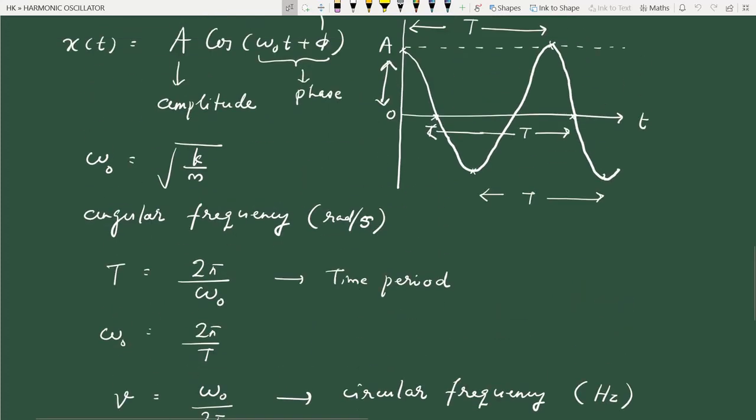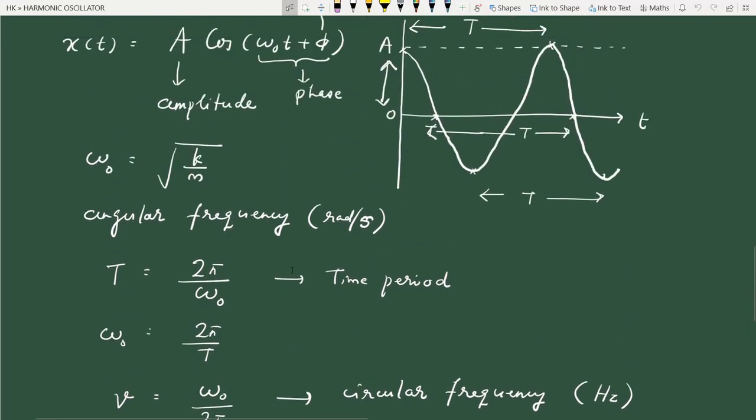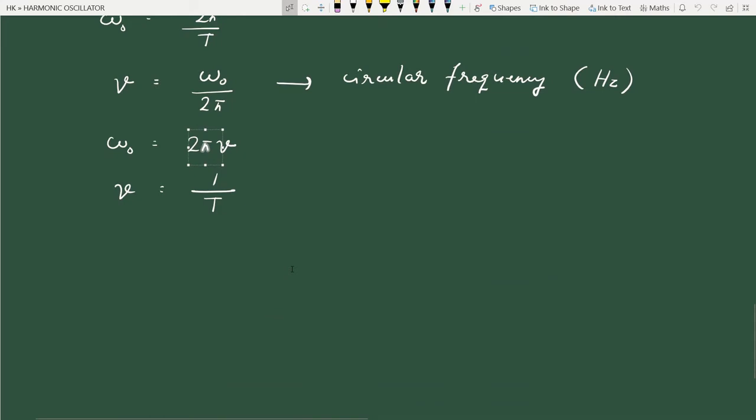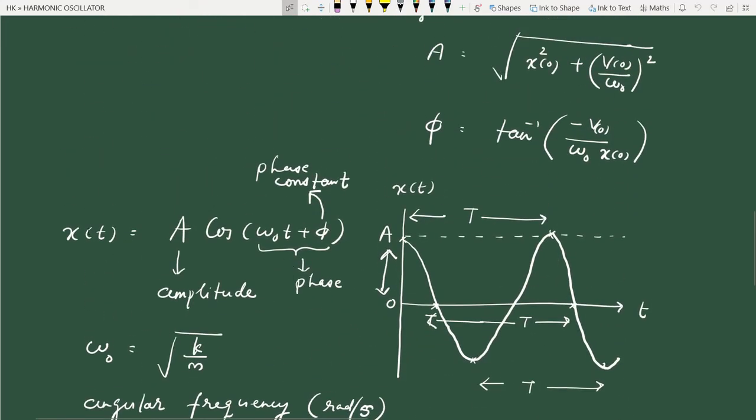So angular frequency and frequency are different, and they are connected by this equation. Omega 0 is 2 pi nu. So these are the basic terminology related to the expression for displacement at any time t for harmonic oscillator.